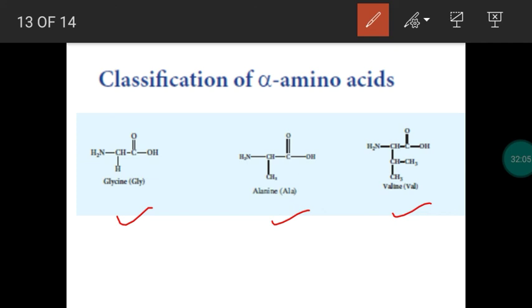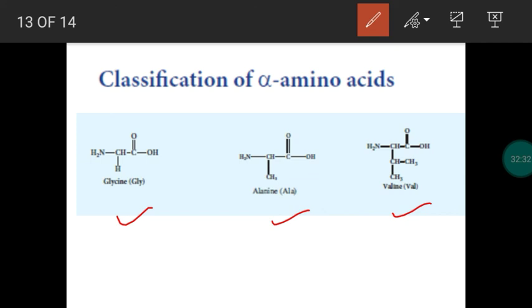So next classification is based on the synthesis. It's called the essential amino acid and non-essential amino acid. This is the third classification. Some amino acids are synthesized in human body. We call them non-essential amino acids. One more question: the amino acids synthesized by human body are called non-essential amino acids.